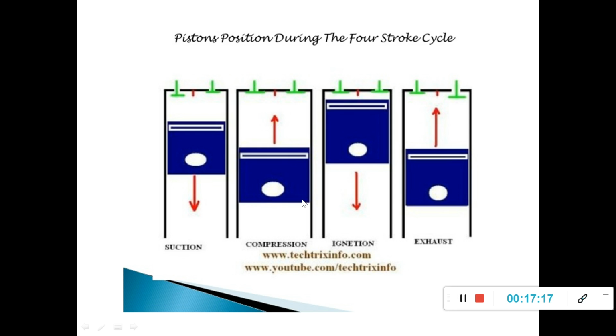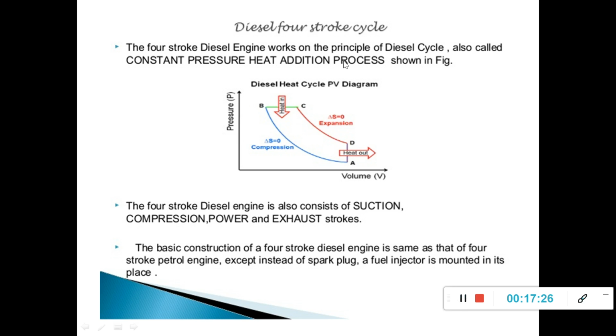You can see the position and movement of the piston during four strokes. Diesel four stroke cycle. This one is a diesel cycle. It starts from A and it ends at A. So initial and final conditions are the same.